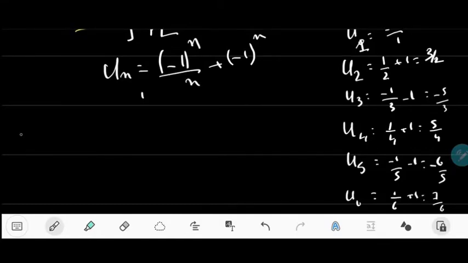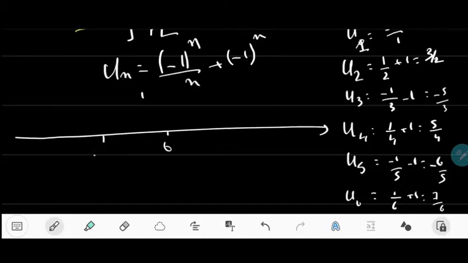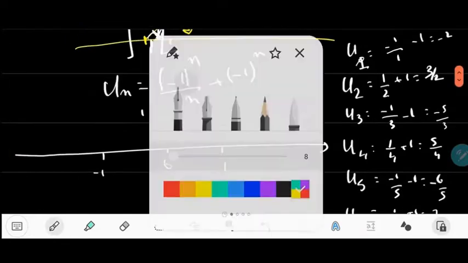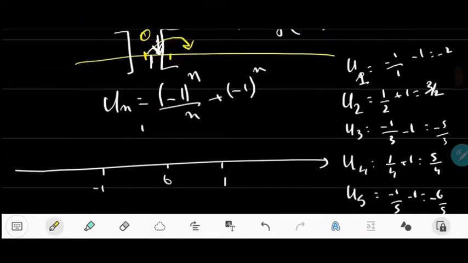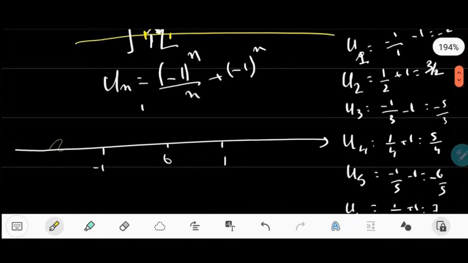So if we place these numbers, I have 0 in here, minus 1 in here, 1 in here. So the first number is minus 2. So we start by the first number, minus 2. This is u1. And then u2 is equal to 3 over 2, so it's in here, u2. u3 is equal to minus 5 over 3, so it's like 1 point something, so it's closer to minus 1.